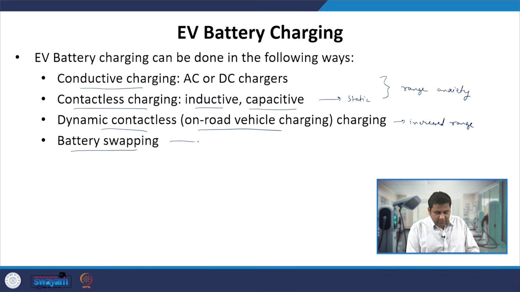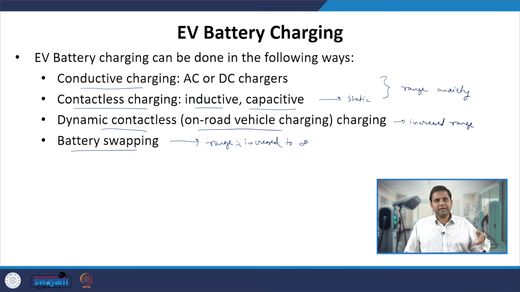However, in this battery swapping method, the range is increased to infinity. That means you just have to go to a battery swapping station, replace the battery pack with a charged battery pack and then move on. So, you can practically increase the range to infinity.